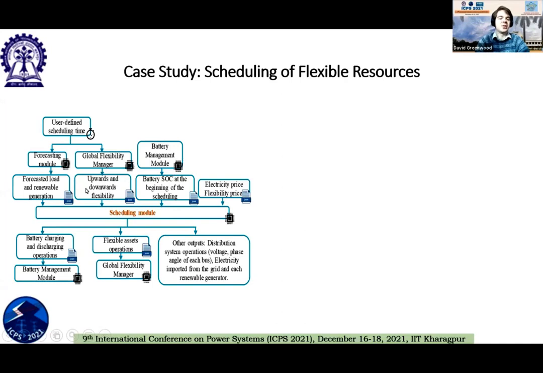And it schedules the system to make sure that we're meeting all the constraints and then to reduce the cost of operating the system. And so the outputs it will give us are: what should the battery energy storage system do? Should it charge or discharge? What should it do with its reactive power? And what should the different flexible assets do? Do we need them to increase their consumption? Do we need them to decrease their consumption?